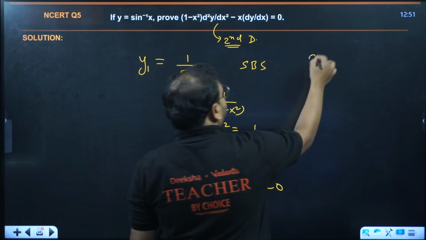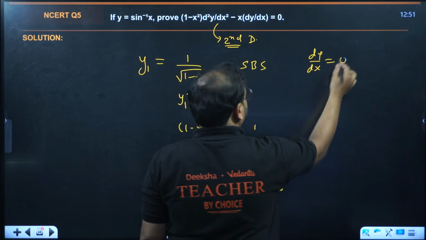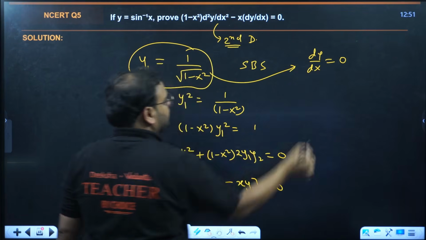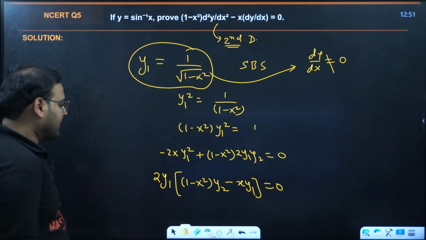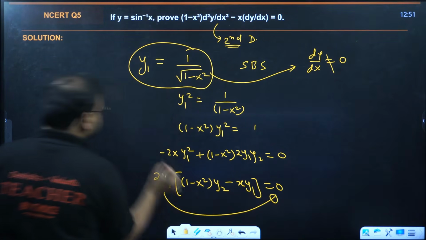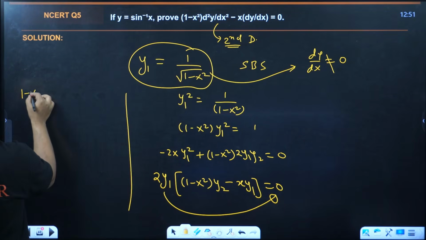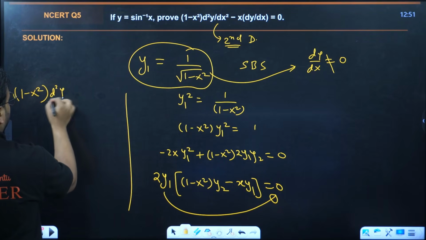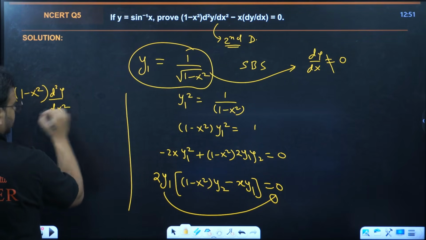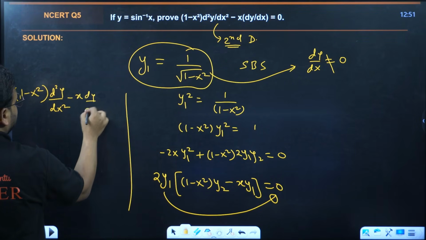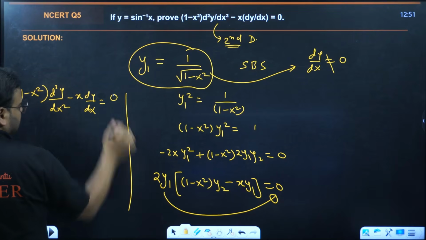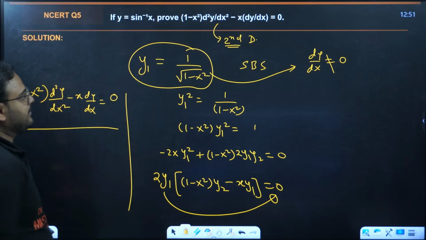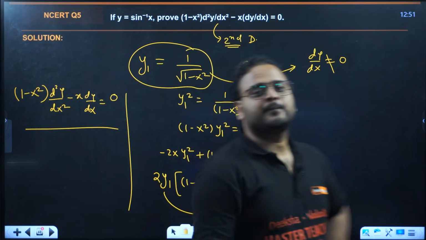We know derivative will not be equal to 0. Check here. This is a non-zero value. So I can divide this on this side. My answer becomes 1 minus x square, y2 means d square y upon dx square, minus x times dy by dx, and 0 upon that 2y1 becomes 0 only. So this is the statement proved. Have a look. Statement is proved.